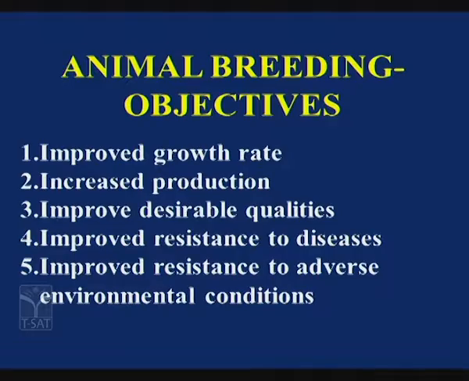Now what are the objectives? Why does animal breeding have to be done? What are the main objectives? That is nothing but to improve the growth rate of the animals. So here: improving the growth rate, increasing their production, improving the desirable qualities.